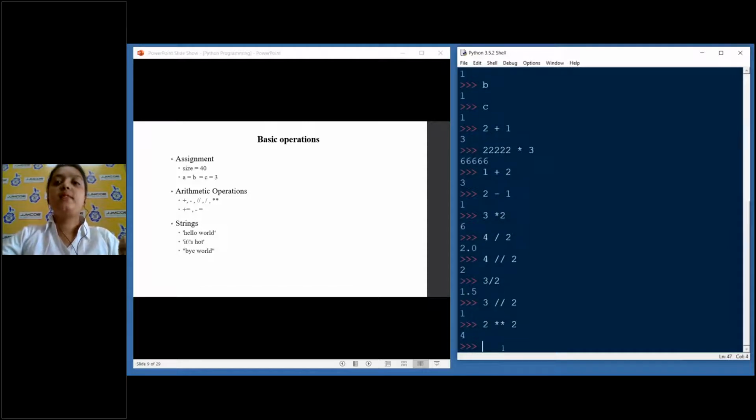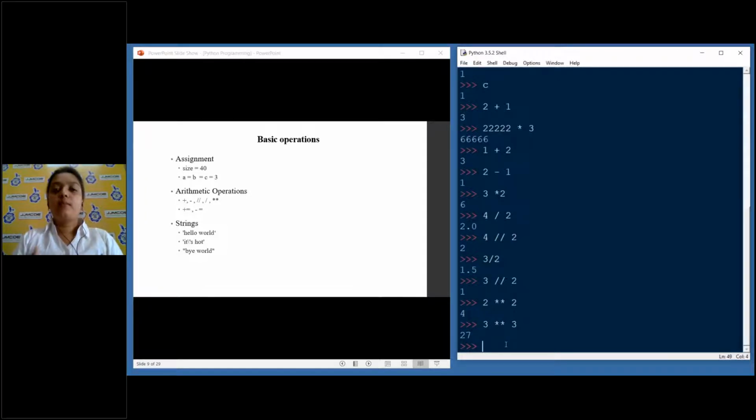So what does this mean? It is 2 to the power 2. The answer is 4. Suppose 3 to the power 3, we should get 27. So this double asterisk, if you put it single, then you'll get the multiplication, not the exponential. If you put it double, then you'll get the power.